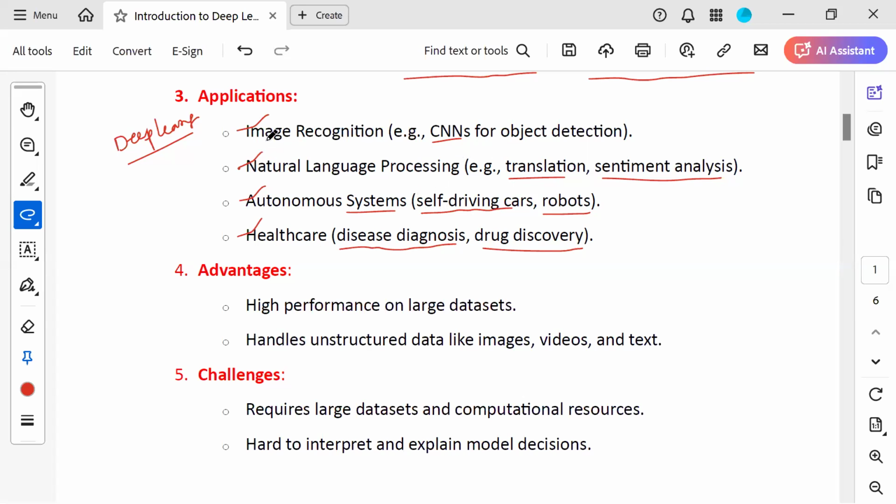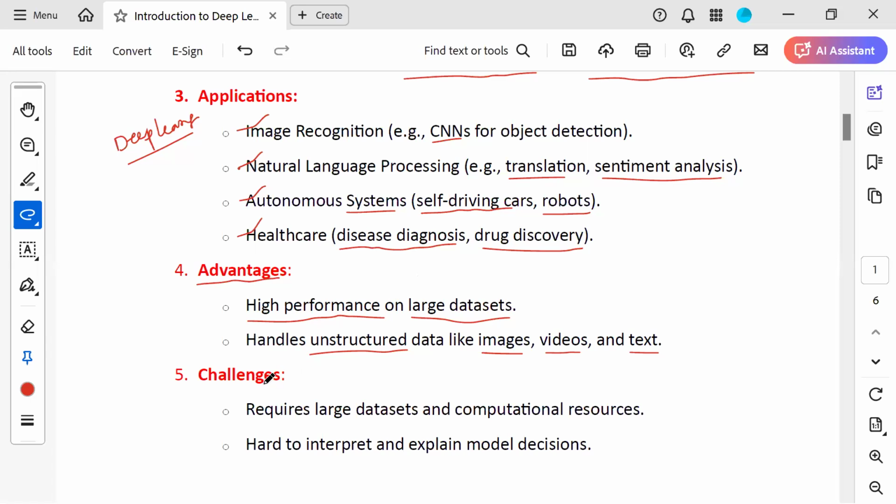First one is image recognition. Second one is natural language processing. Third one is autonomous systems. Fourth one is healthcare. Next, what are the advantages of deep learning? The advantage of deep learning is that it provides high performance on large data sets. Okay, so when you give high volumes of data also, it provides high performance. Next, it handles unstructured data, like images, videos and text, which will be handled by deep learning.